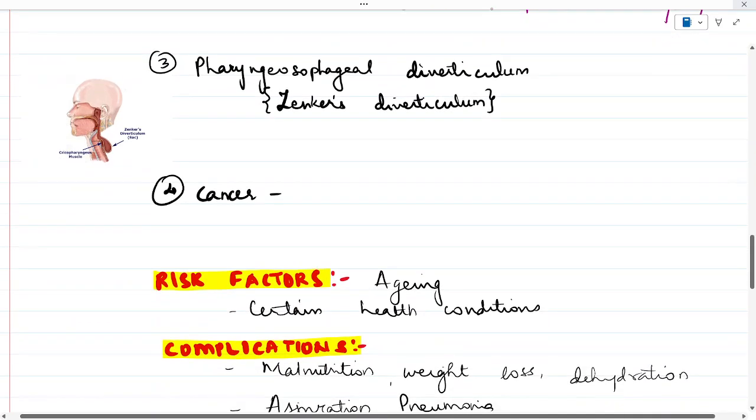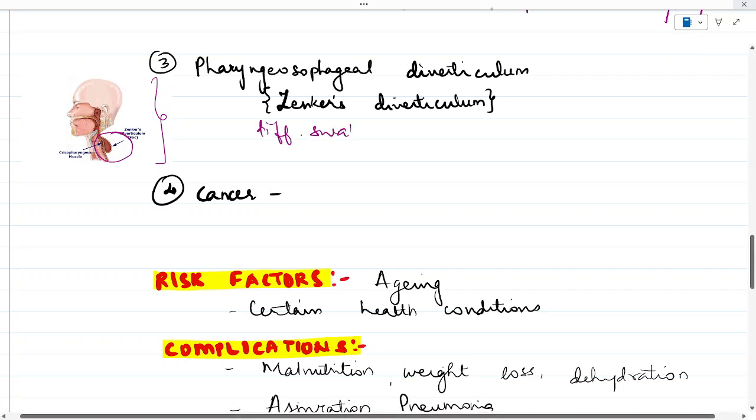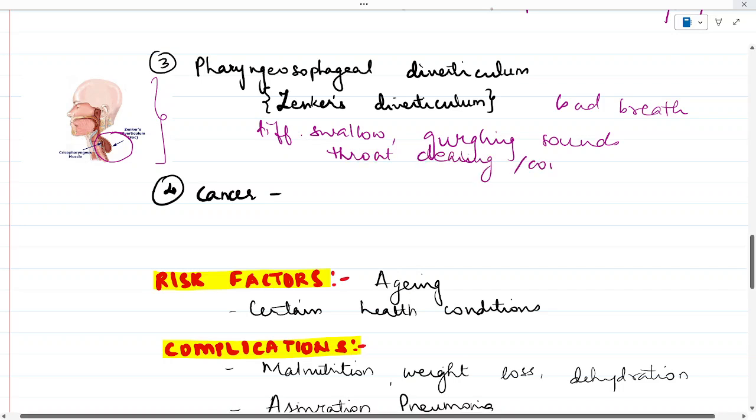Next is pharyngoesophageal diverticulum, that is Zenker's diverticulum. Here a small pouch is formed that collects food particles in the throat just above the esophagus, and this will lead to difficulty in swallowing, produce gurgling sounds, bad breath, and repeated throat clearing or coughing. These are the complaints associated with Zenker's diverticulum, or the formation of pharyngoesophageal diverticulum.